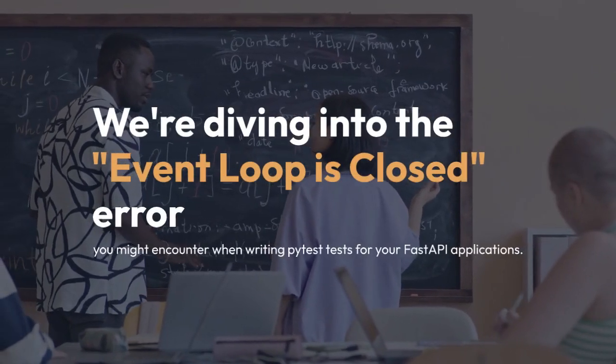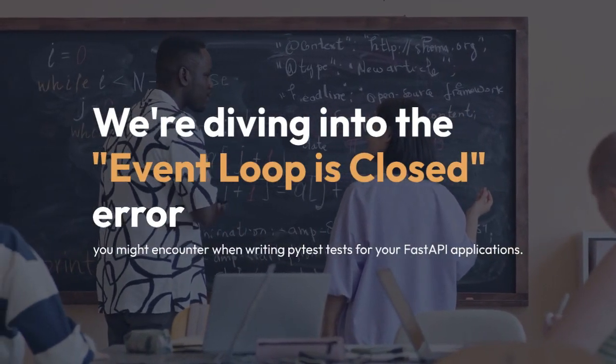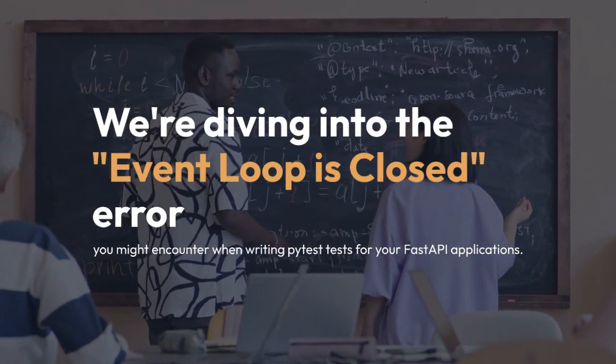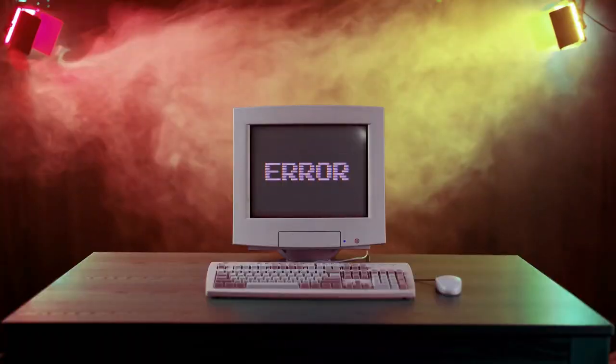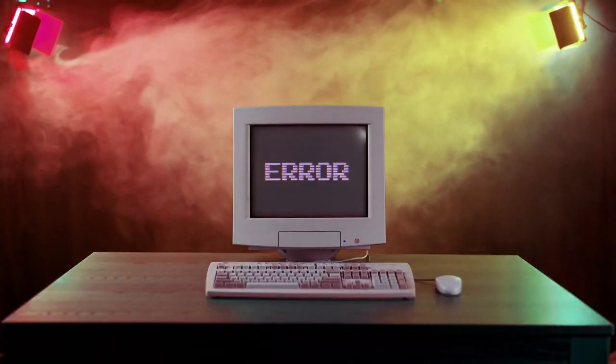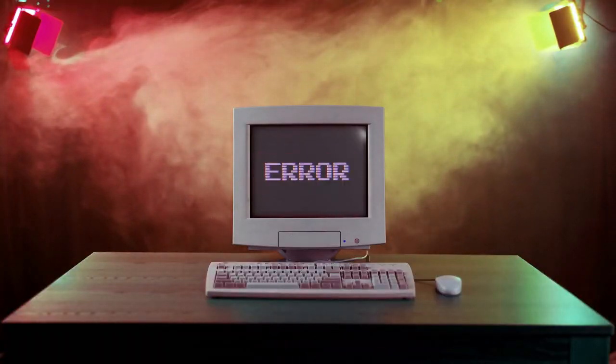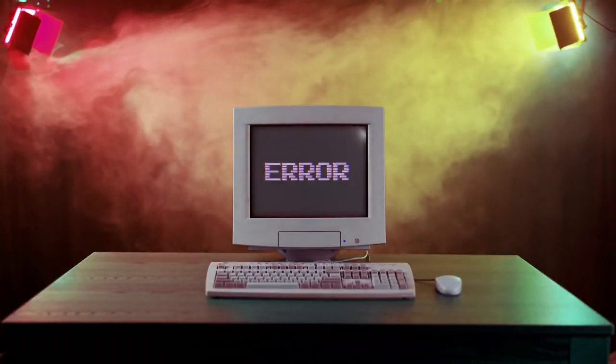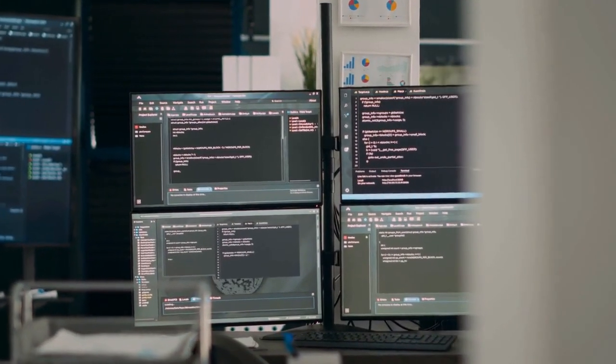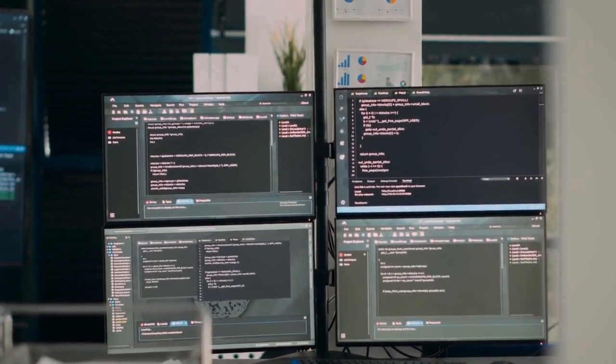We're diving into the "event loop is closed" error you might encounter when writing Pytest tests for your FastAPI applications. This frustrating error typically pops up because your test is trying to use the FastAPI application's event loop after it's already been shut down. Think of the event loop as the heart of your FastAPI app. It handles requests and manages asynchronous operations. When your test finishes, the loop might be closed, preventing further actions.